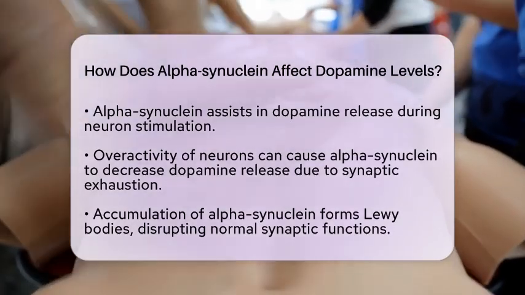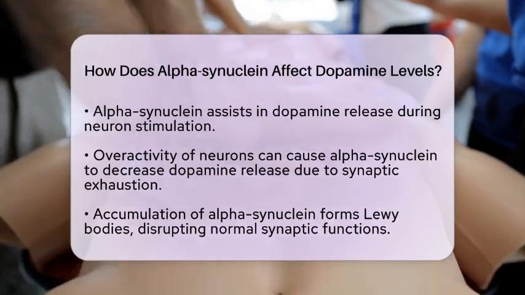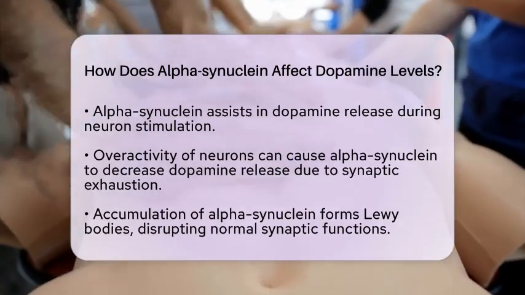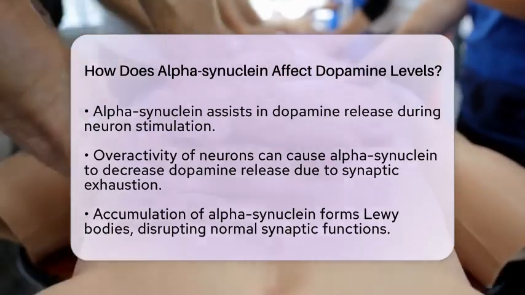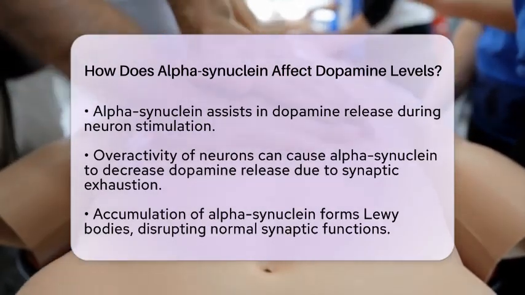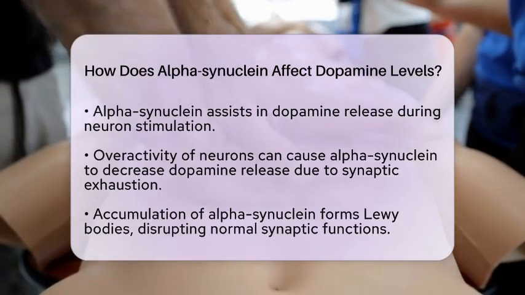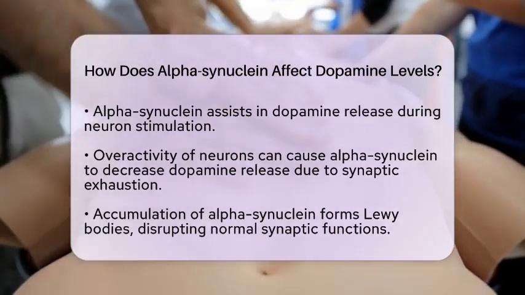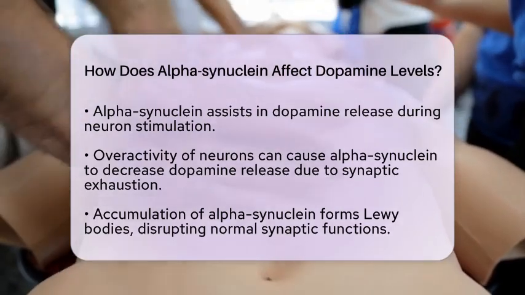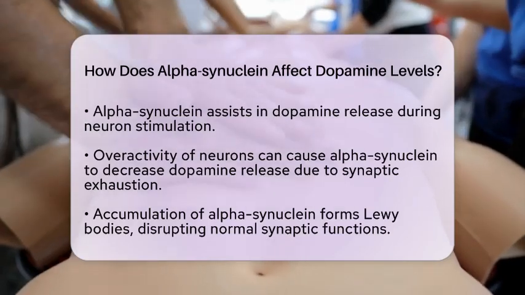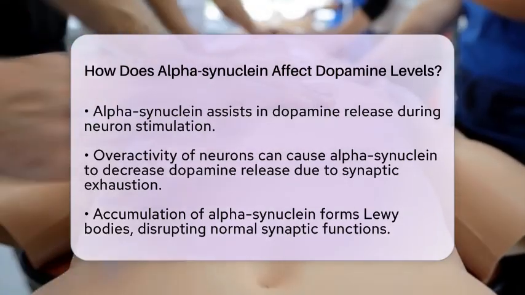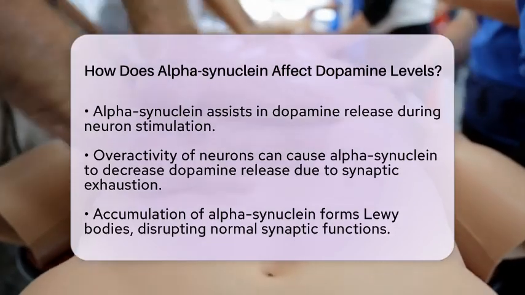In Parkinson's disease, the accumulation of alpha-synuclein is a hallmark feature. This accumulation forms structures called Lewy bodies within affected neurons. This buildup disrupts normal synaptic functions, including both dopamine release and synthesis. As a result, the dopamine deficiency that characterizes Parkinson's disease becomes more pronounced, leading to the various symptoms experienced by individuals.